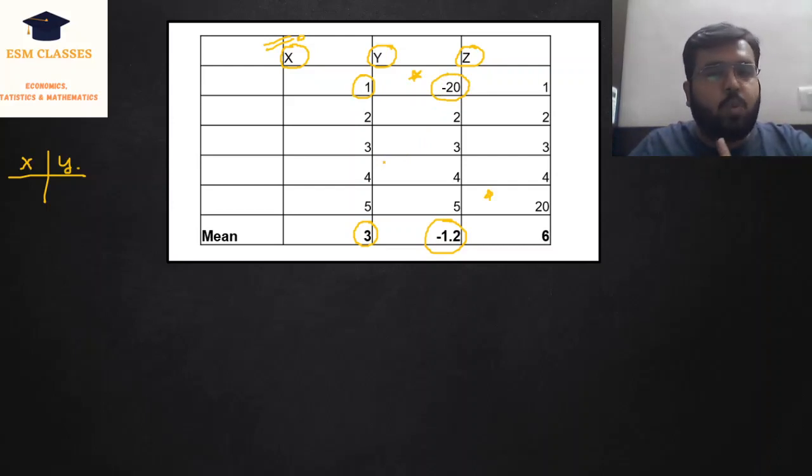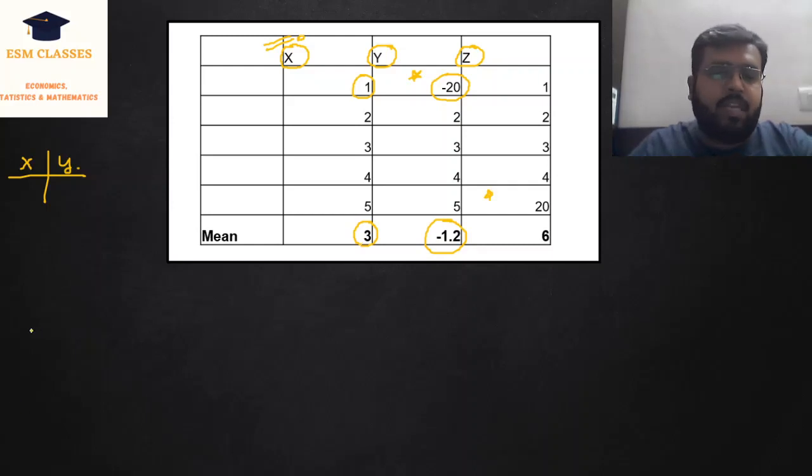I have changed only one observation. That means instead of 1, I have taken minus 20, and my mean has also changed. That means the mean takes care of all the observations. It is affected by all the observations. If you change any particular observation, the mean will be affected by that observation.